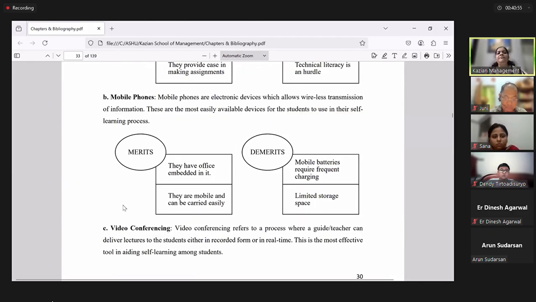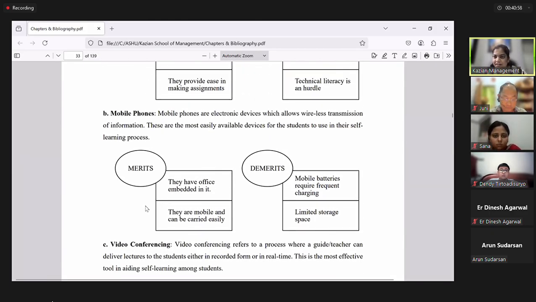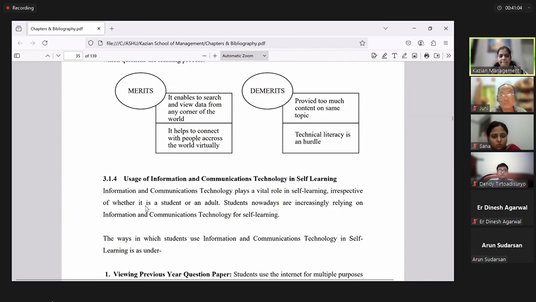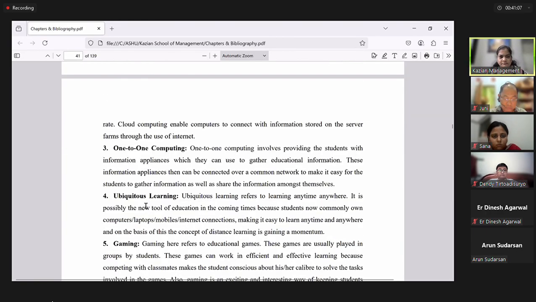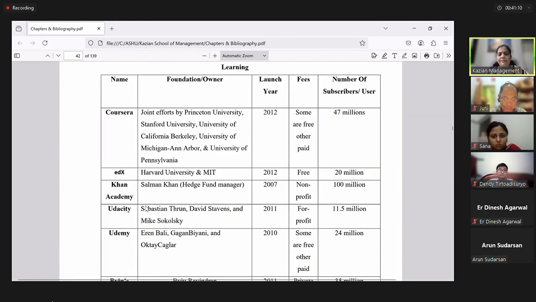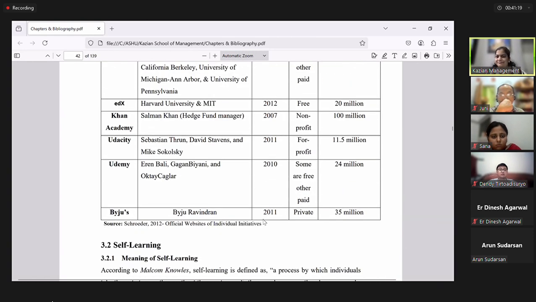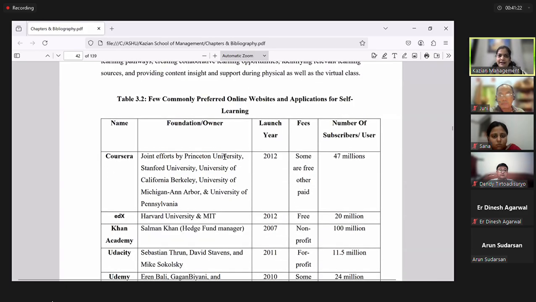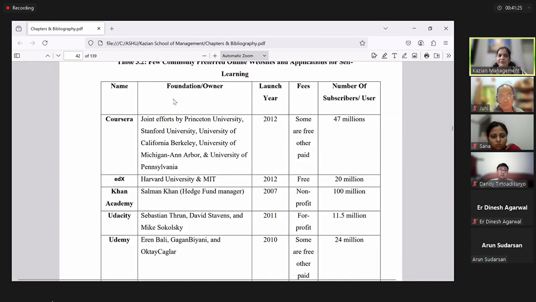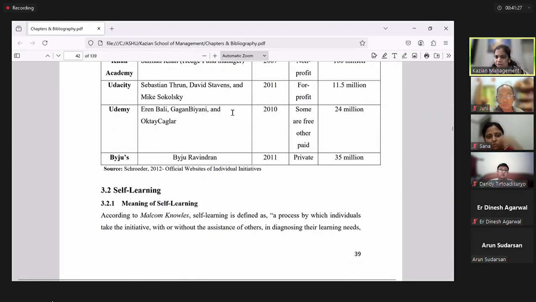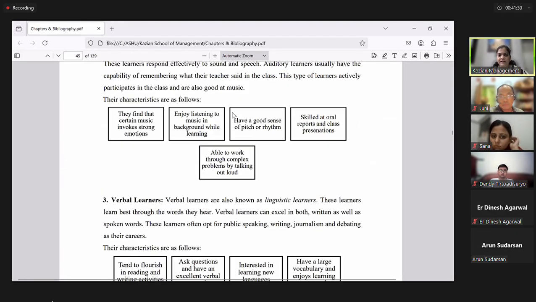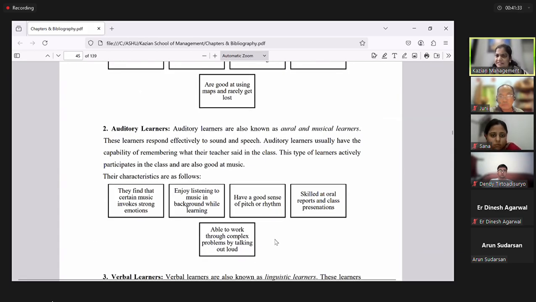Now here I have simply put up some textual content, so here there is no need to put a table name, number and source. Again here, I picked up some data which talks about commonly preferred websites and applications for self-learning. I gave a source. Anything that is information bearing, I have to give a table number, a table name and the source. Now here again, I have basic headers or basic text, so I haven't given any table number or source.